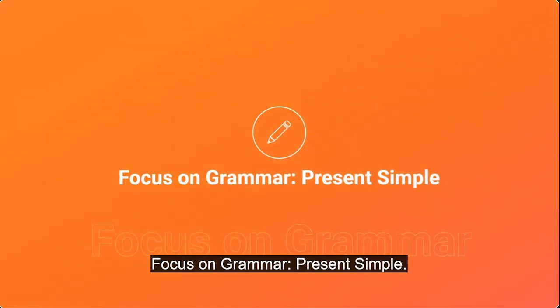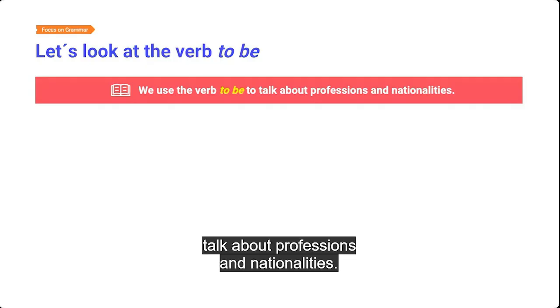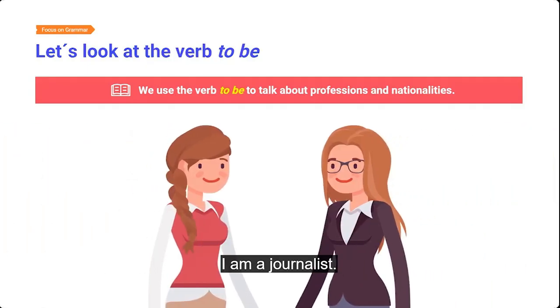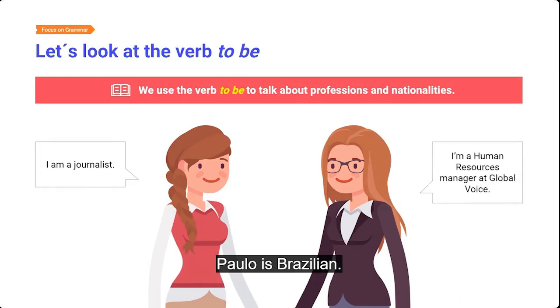Focus on grammar. Present simple. Let's look at the verb to be. We use the verb to be to talk about professions and nationalities. I am a journalist. I'm a human resources manager at Global Voice. Paolo is Brazilian.